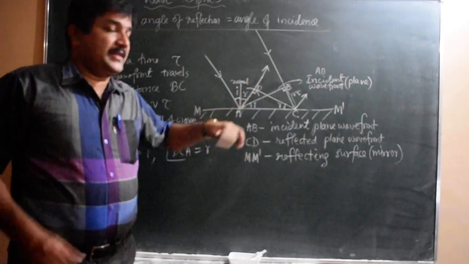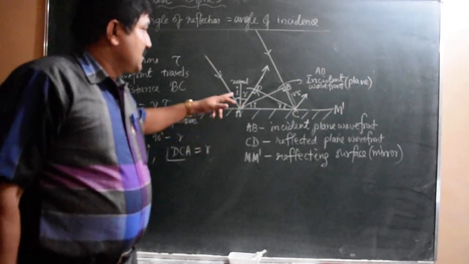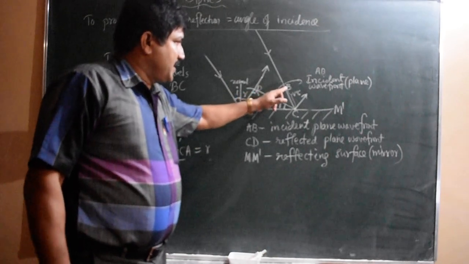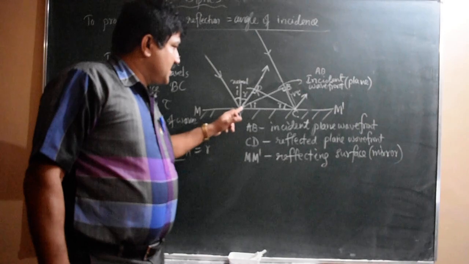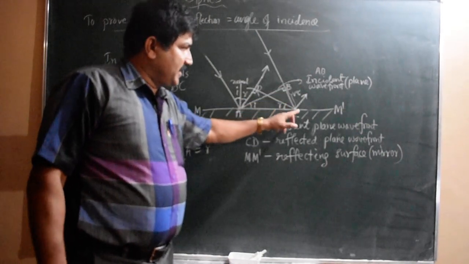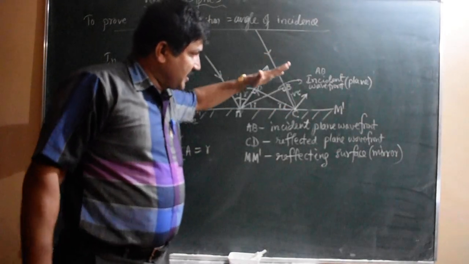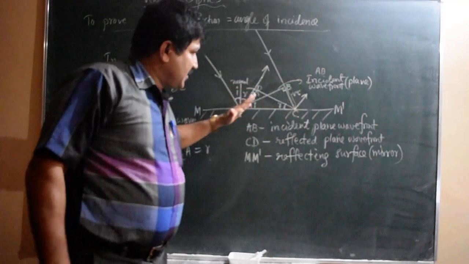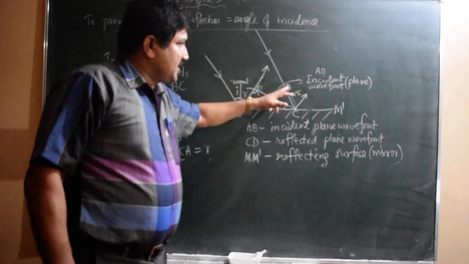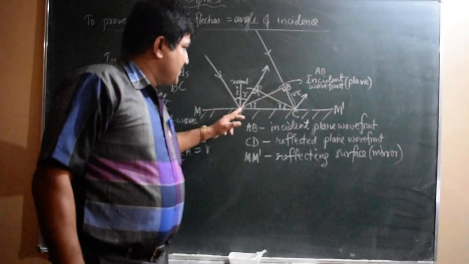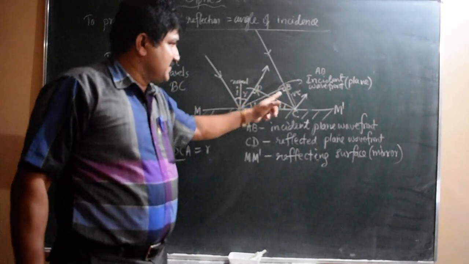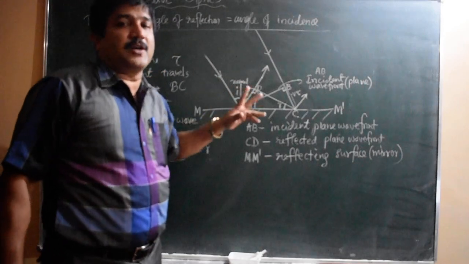Now, what is AD? In the same time duration, when the wavefront is at B, the other portion of the wavefront is at A. The wavefront BC is going this way, the wavefront AB is traveling this way, and the reflected wavefront will go. How much time does light take from B to C? Same time from A to D. Speed is the same, so AD is also V tau.